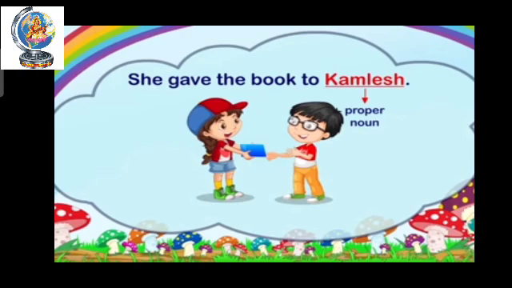As I told you, when we start the sentence, the first letter should be capital and at the end of the sentence a full stop. If you do not put a full stop at the end, it will not be a complete sentence, and if you put the full stop, then we can understand that this sentence is totally complete. Okay.